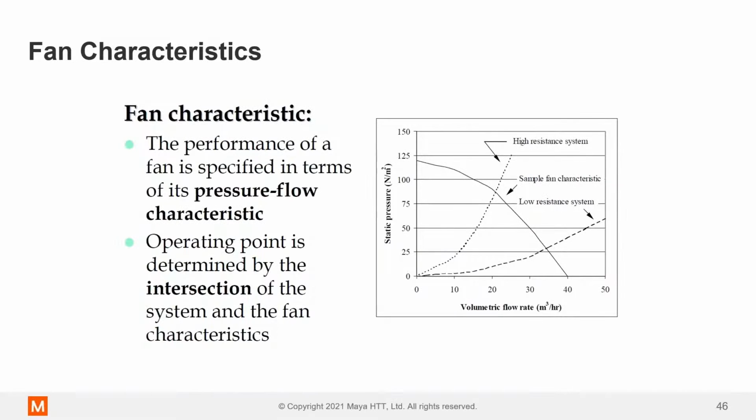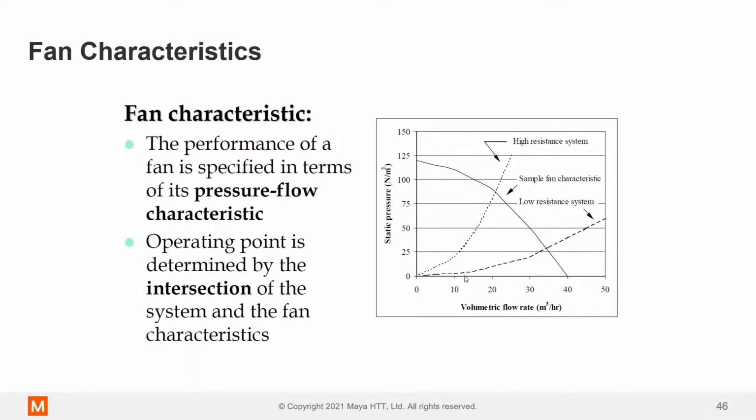So, the fan characteristic. On every data sheet for a fan, you'll find a fan curve. A fan curve is this solid line on this graph here. It is the flow rate versus the static pressure that it can deliver. If there is zero pressure difference across a fan, it will blow at the highest possible flow rate, in this case 40 cubic meters per hour. If there is a large pressure loss, then that flow rate will come down. And this fan curve characterizes that fan.